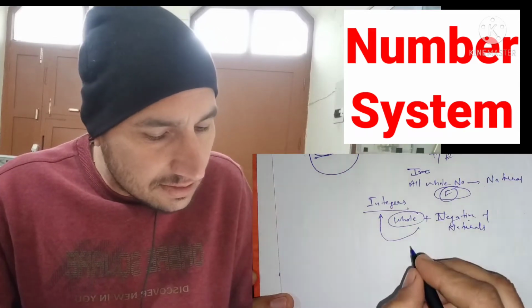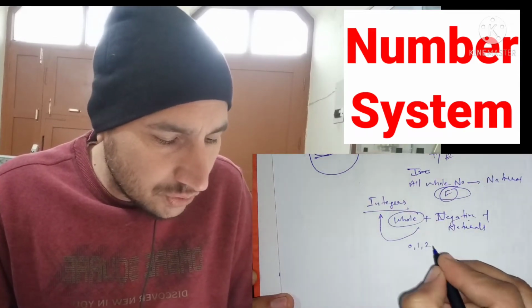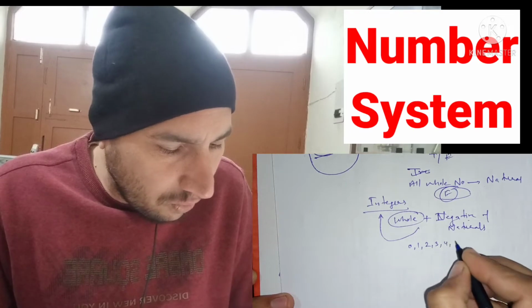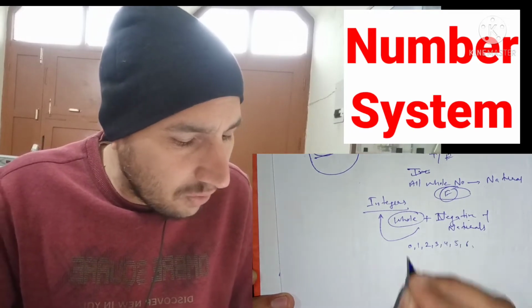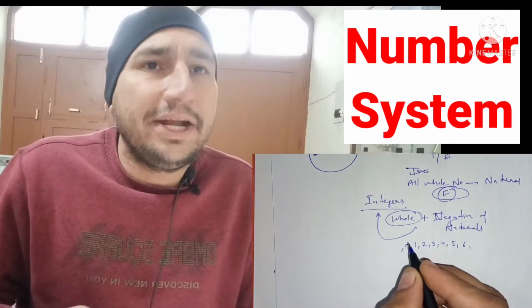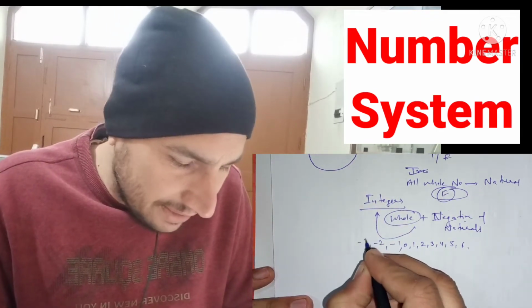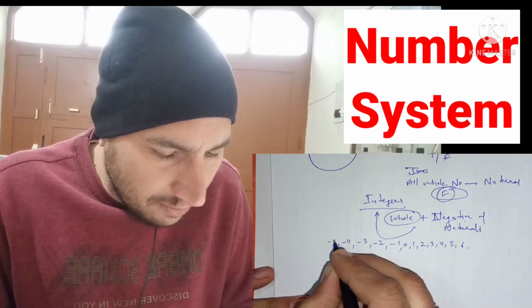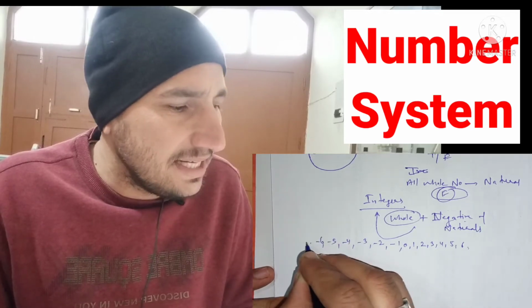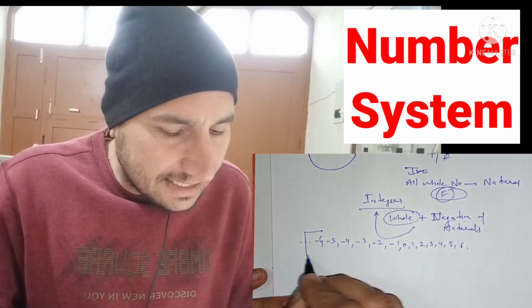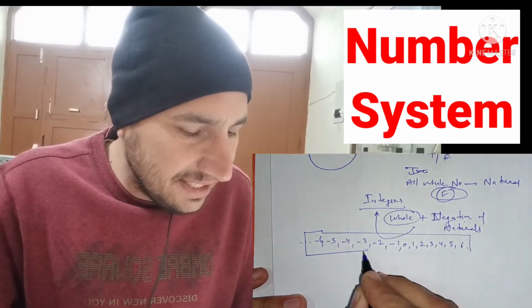So what is the example? 0, 1, 2, 3, 4, 5, 6 are my whole numbers. Now if I include the negatives of natural numbers, -1, -2, -3, -4, -5, -6 in this way, this complete set represents the integers.